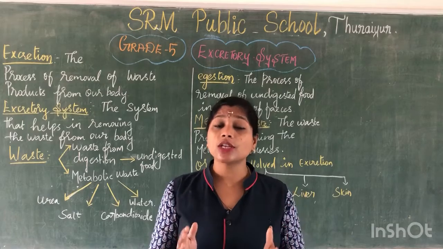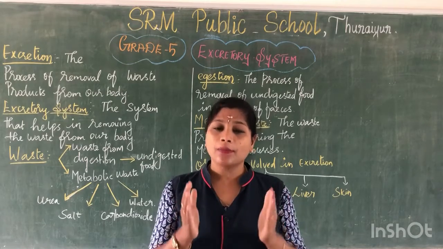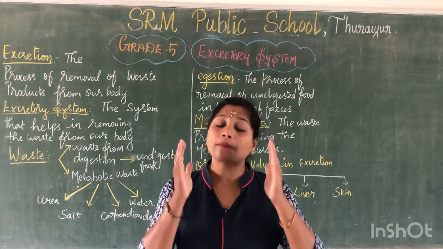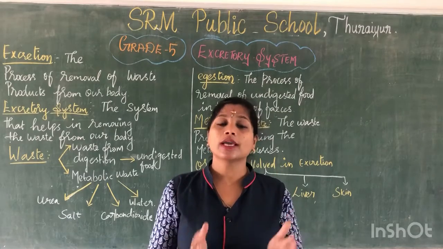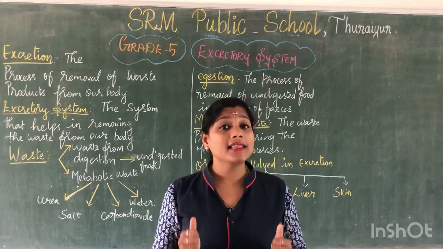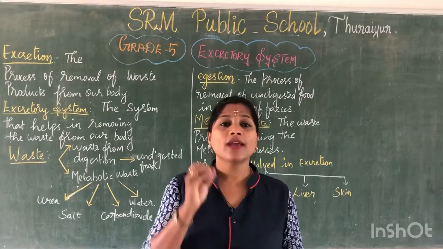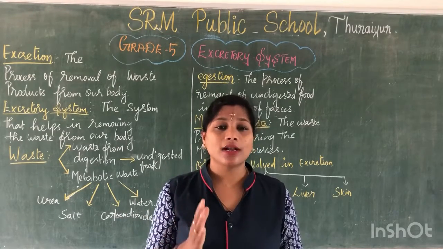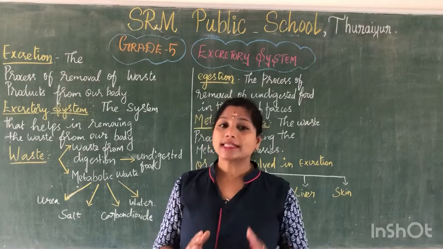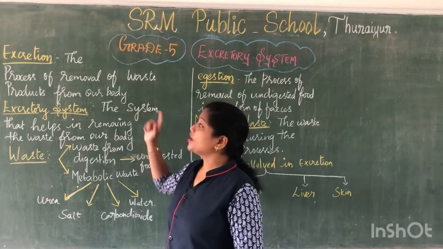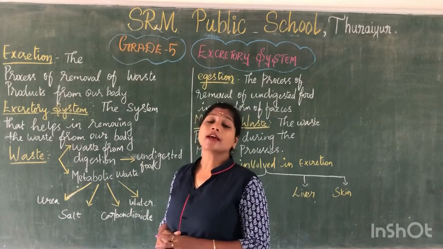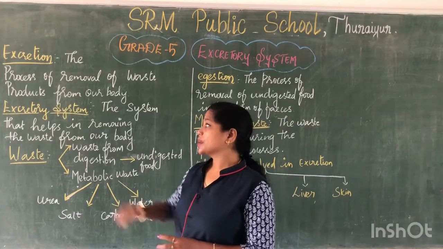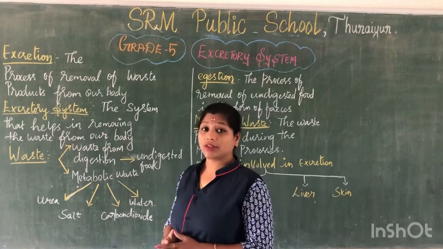So excretion plays a vital role in making our body healthy. Clear all of you? Waste removal is an important process called excretion. Excretion is the process of removal of waste products from our body. Next comes the excretory system.